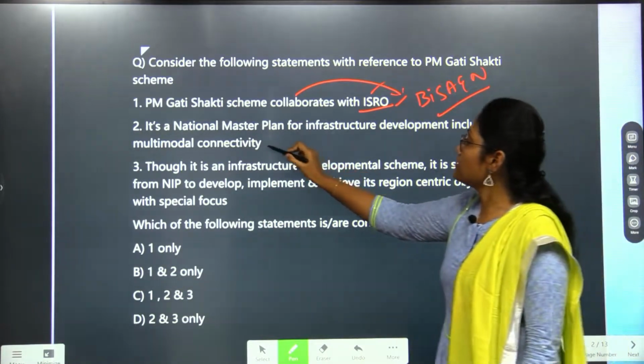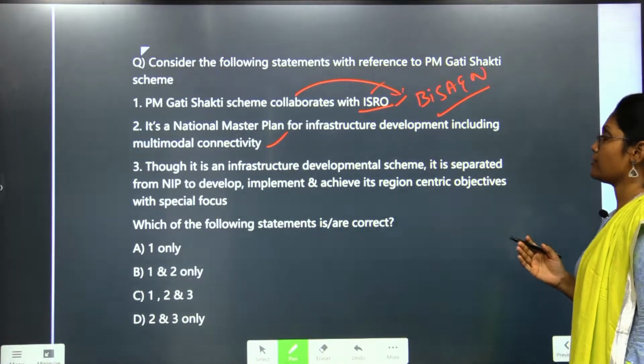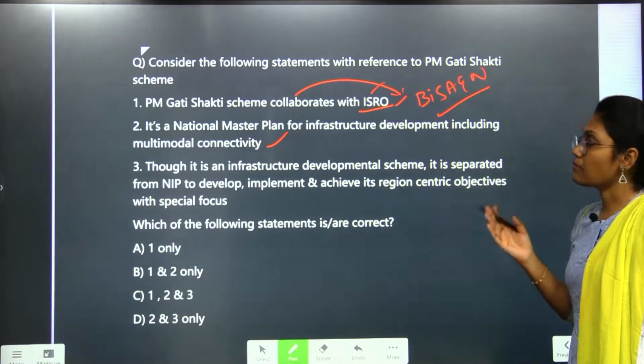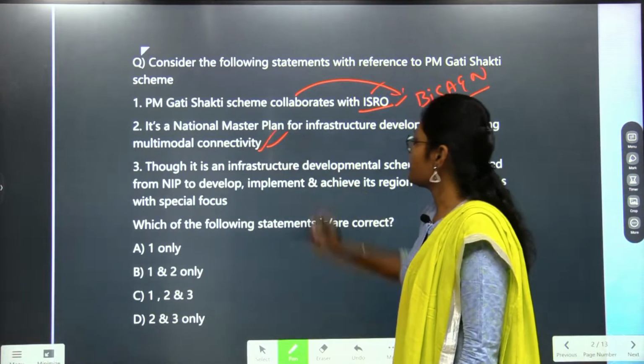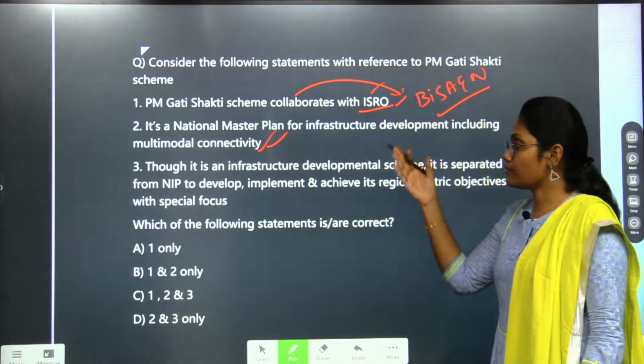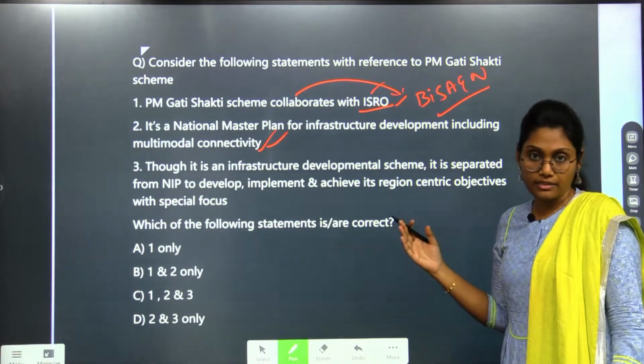The next statement is saying that it is a national master plan for infrastructure development including multi-modal connectivity. Yes, it is also the correct statement. Why? Because the main objective of the PM Gati Shakti is nothing but to develop the multimodal connectivity.